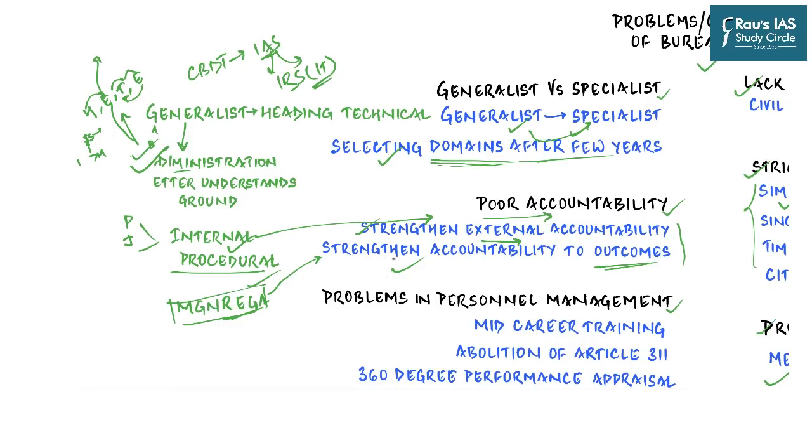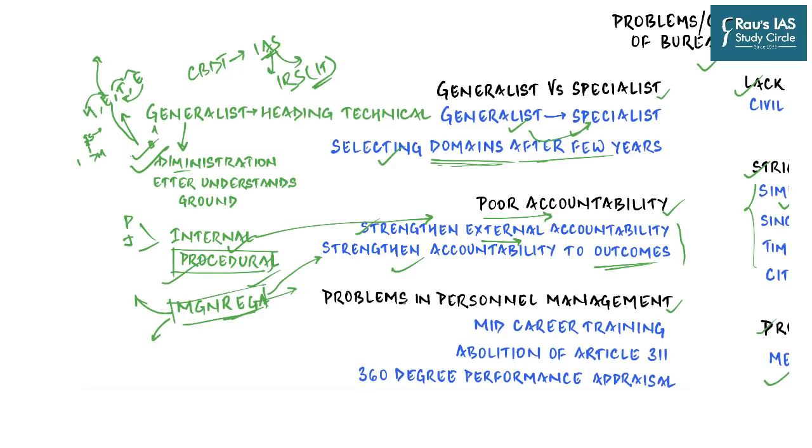But right now what we have is accountability to procedure. MGNREGA funds come to your district, you distribute them, that's over, because you followed the procedure. No one is going to ask you how many people actually got the job because of the disbursement of the funds to each and every village panchayat. And so that is what we need in India right now, accountability to outcomes.